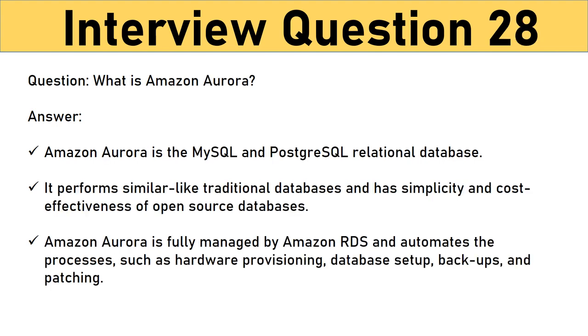Question: what is Amazon Aurora, and mention its features? Amazon Aurora is the MySQL and PostgreSQL relational database. It performs similar to traditional databases and has the simplicity and cost-effectiveness of open-source databases. Amazon Aurora is fully managed by Amazon RDS and automates processes such as hardware provisioning, database setup, backups, and patching. Also, it has a self-healing storage system that can scale up to 128 terabytes per database instance.